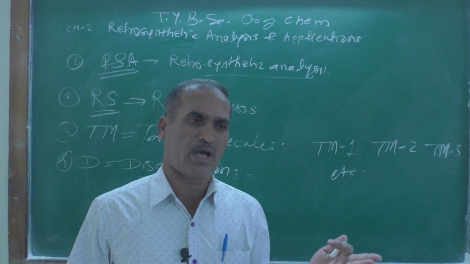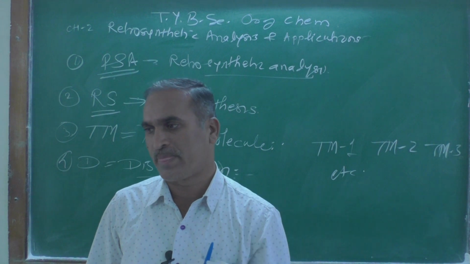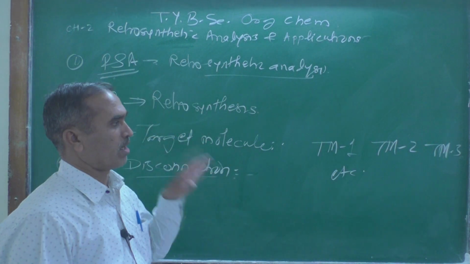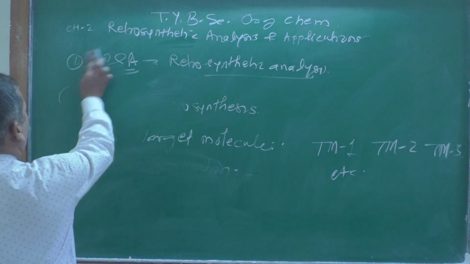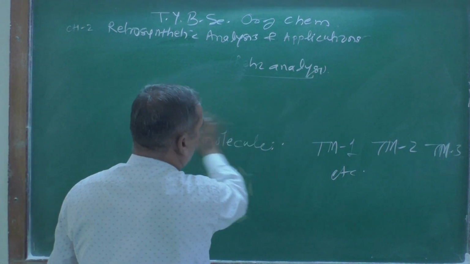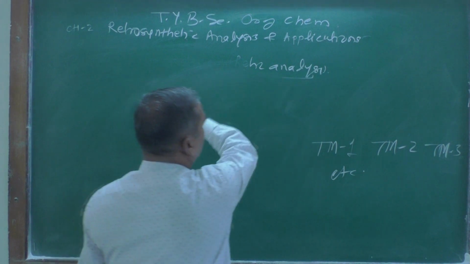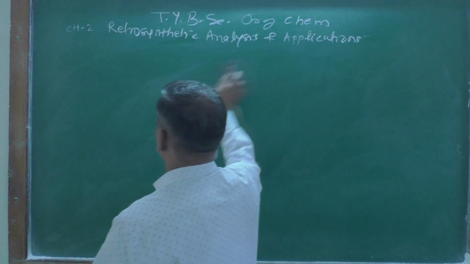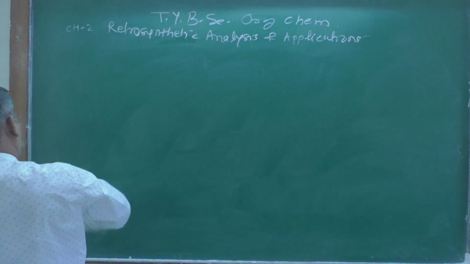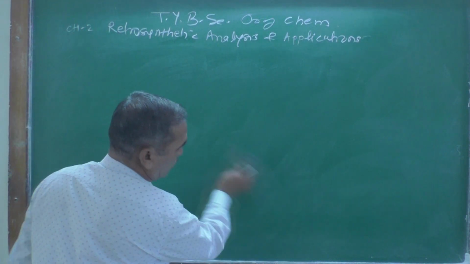There are different arrows we are using while studying organic chemistry. Before these terminologies, let me give some idea regarding those words.